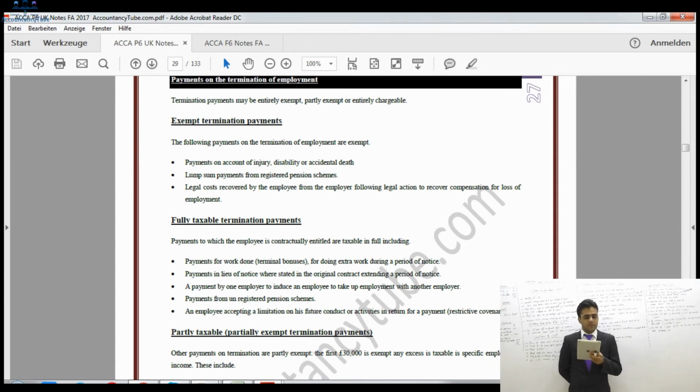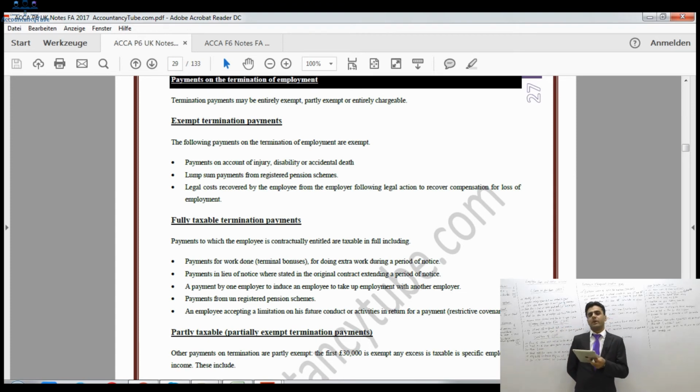Now the restrictive covenants: an employee accepting a limitation on his future conduct or activities in return for a payment. These are also fully taxable. Sometimes your job is of a kind which is so technical and so secret that your company does not want you to work somewhere else for a specific period of time. Say, for example, you work for a secret agency, then your employer will not want you to work somewhere else for a specific period after you retire, in exchange for payment.